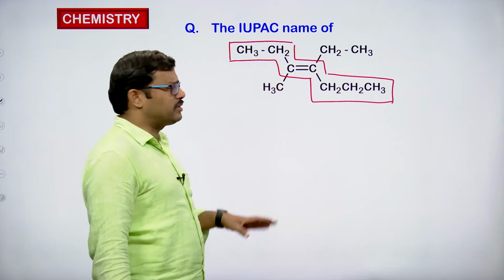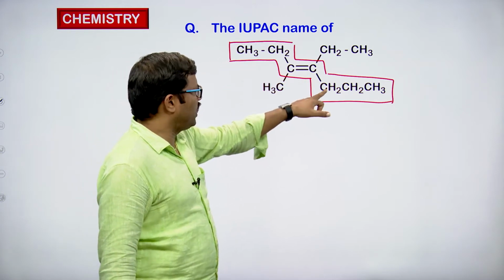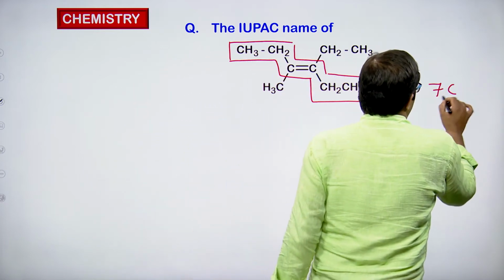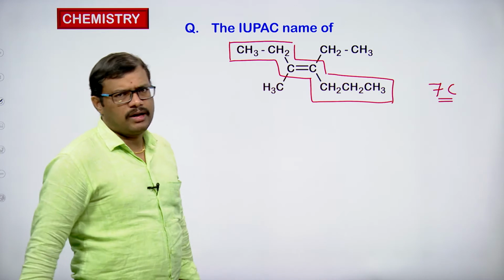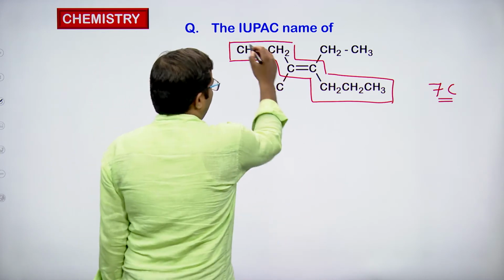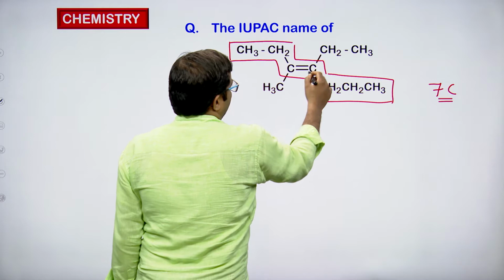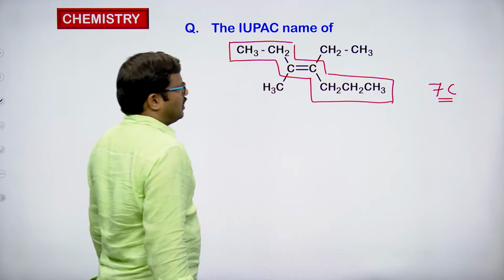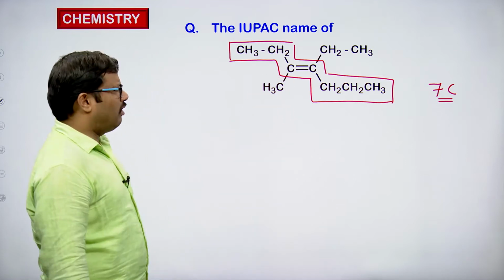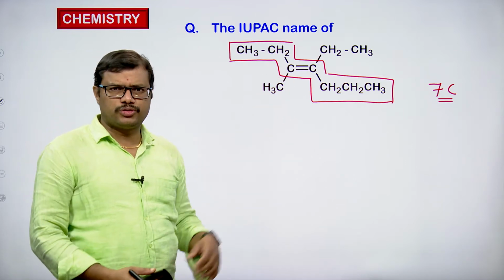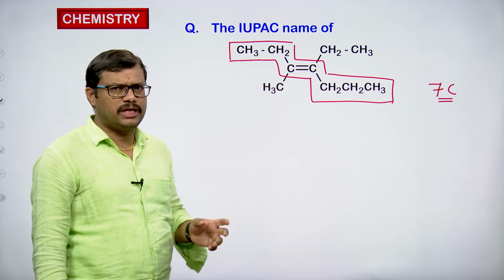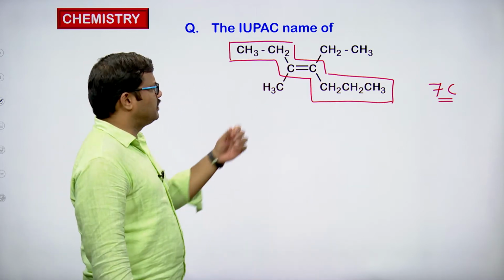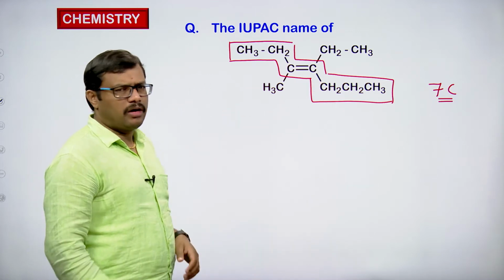How many carbon atoms are present? 1, 2, 3, 4, 5, 6, 7. Seven carbon atoms are present in this chain, so this is the longest carbon chain. For example, if I select this way, I get only 6 carbon atoms. If we select this way, it does not include this carbon atom. So we are always supposed to select the longest continuous carbon chain having the maximum number of carbon atoms. So 7 carbon atoms are present in this chain, and that is the longest continuous chain.